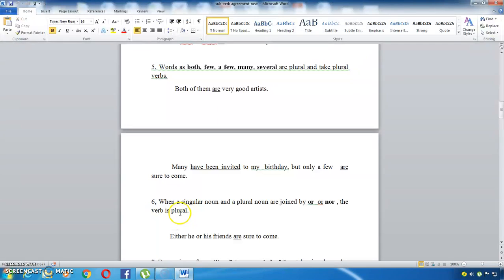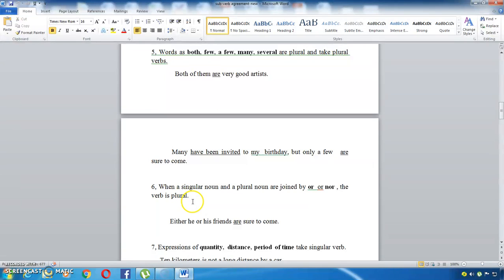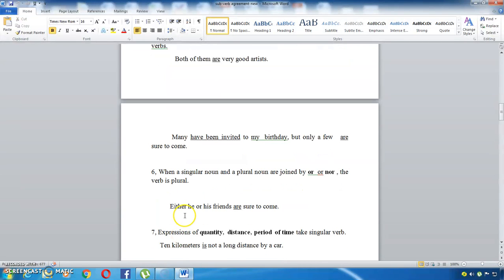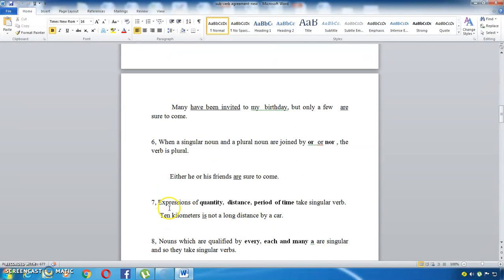The next rule is, when a singular noun and a plural noun, here comes a combination of singular and plural, join by "or" or "nor", the verb is automatically plural, right? Example: either he or his friends are sure to win. You are not supposed to write "is", because the rule says if a singular noun and a plural noun are joined by "or" or "nor", here it's joined by "or", so you have to use a plural verb.